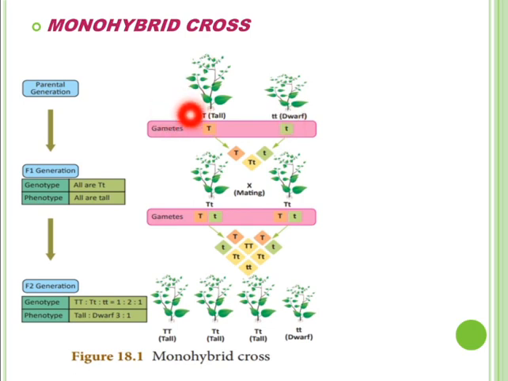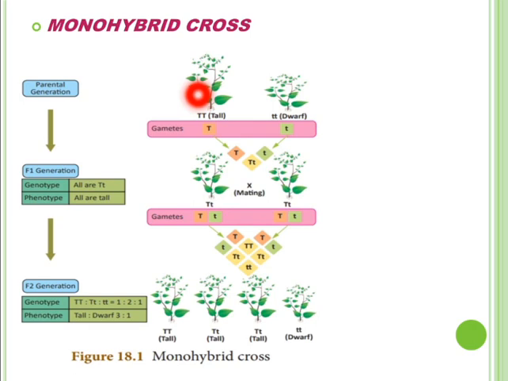The genotype of the homozygous tall pea plant is capital T capital T and the genotype of the homozygous or pure dwarf pea plant is small t small t. Mendel cross-pollinated the pure tall pea plant with the pure dwarf pea plant. These plants formed the parent generation P1.